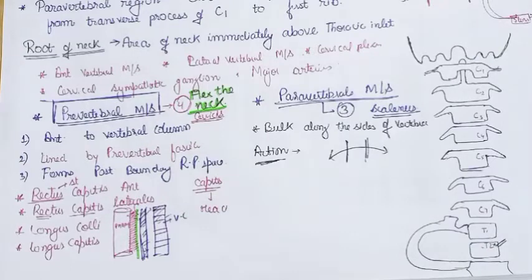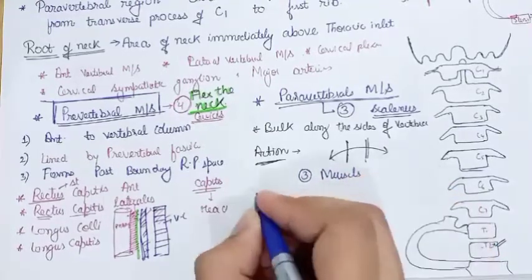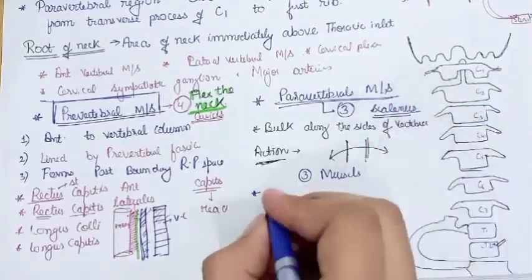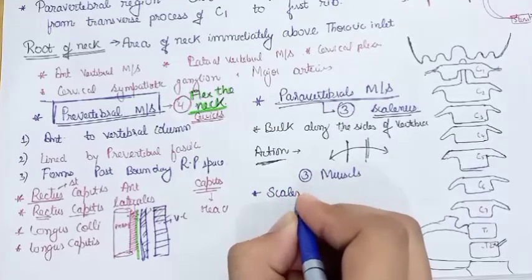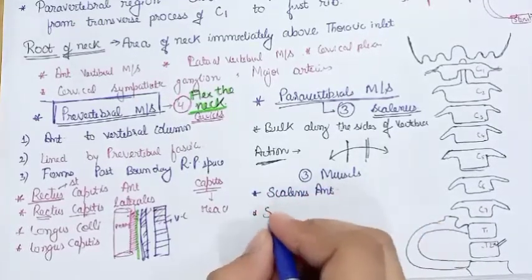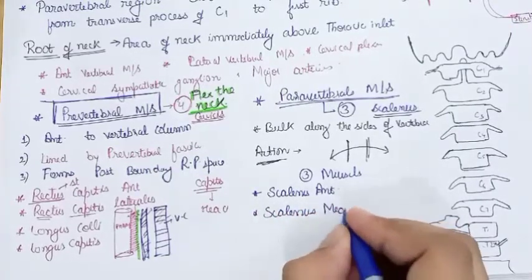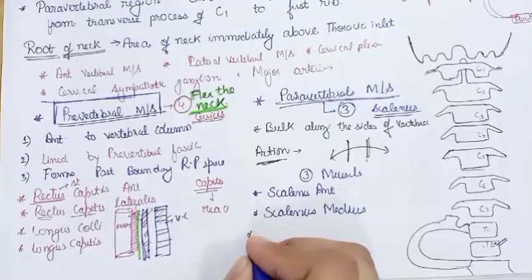The three muscles of the paravertebral region are scalenus anterior, scalenus medius, and scalenus posterior.